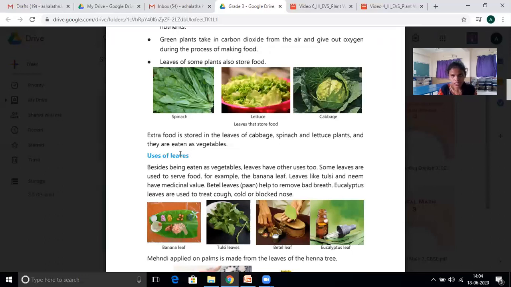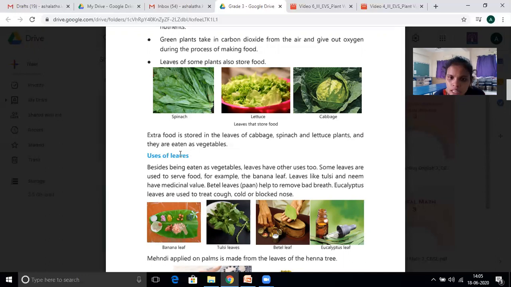Sometimes in functions arranged in village areas, rural areas and urban areas, we use banana leaf for serving food. And tulsi leaves, we also use. And betel leaf, almost everyone uses betel leaf.